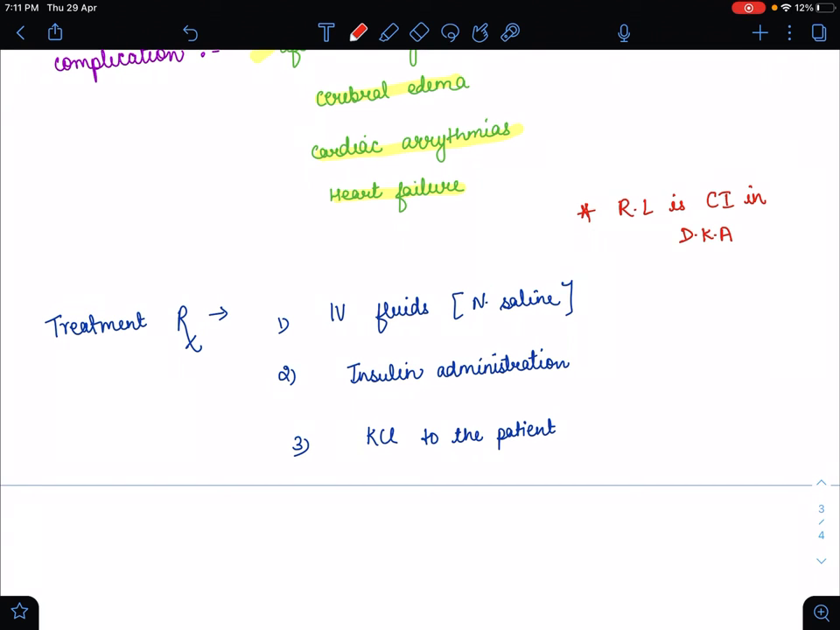And why do we have to give potassium chloride to the patient? Because in DKA the patient has hyperkalemia, so when we give normal saline to the patient, it neutralizes the potassium level in the body, but it suddenly decreases the amount of potassium, which can lead to hypokalemia. And in hypokalemia there is a chance of torsades de pointes. So to prevent hypokalemia and torsades de pointes, we have to give potassium chloride to the patient. So this is all about DKA.